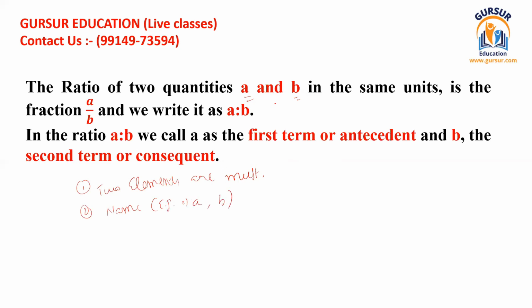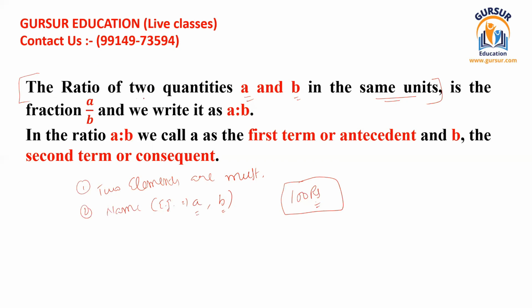So the ratio of two quantities A and B must be in the same units. If A is given in rupees, like 100 rupees, B should also be given in rupee denomination. Otherwise, if B is given in kilograms, centimeters or meters, but A is given in rupees, you cannot make any kind of ratio between them.